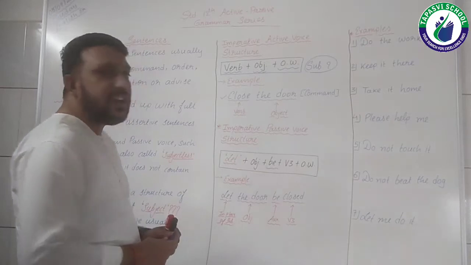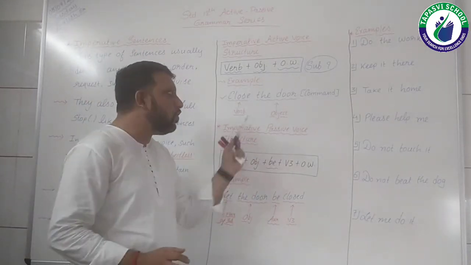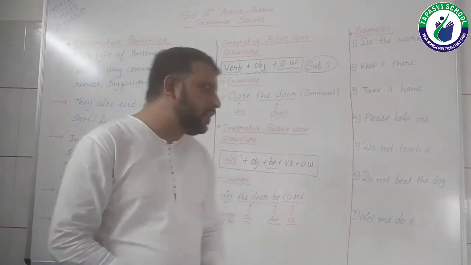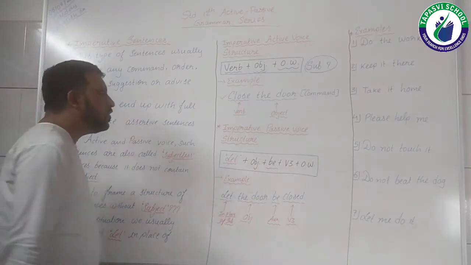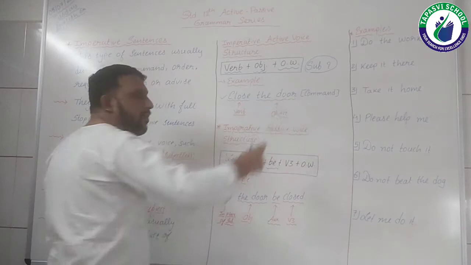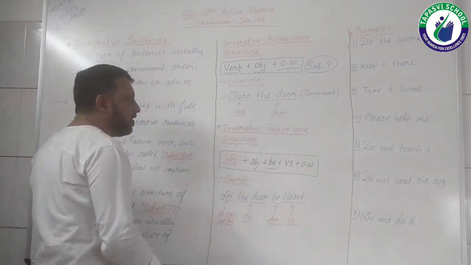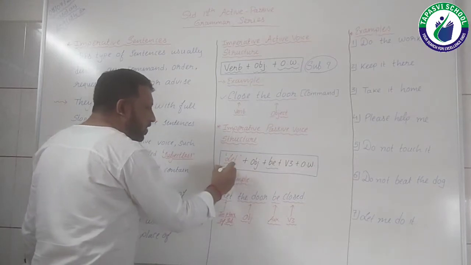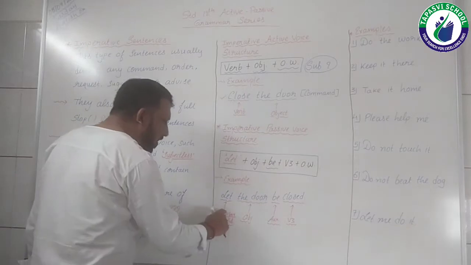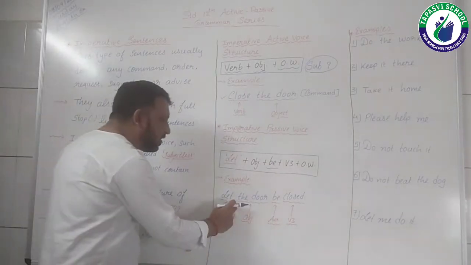Now, the example we have taken in the active imperative sentence is close the door. Let's transform the same sentence into a passive voice. How can we do it? Close the door was the active imperative sentence. If you would like to convert it into a passive voice, as usual according to the structure, put the let over here. So let would be here in place of subject as per the structure, plus object.